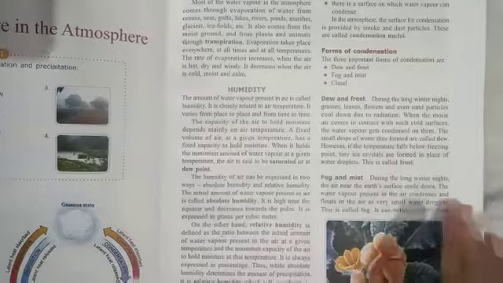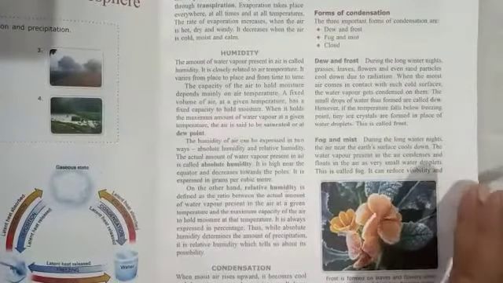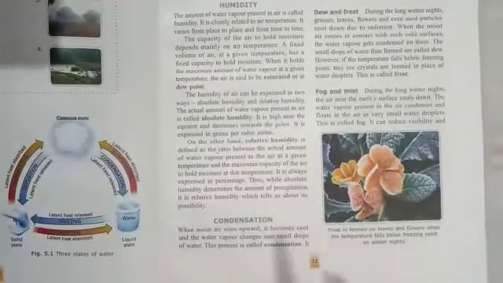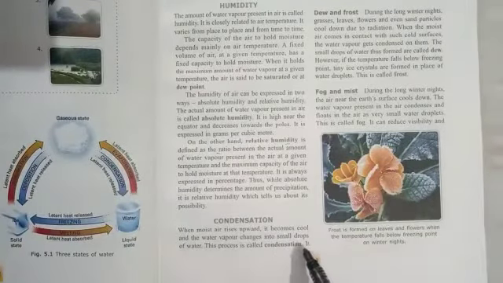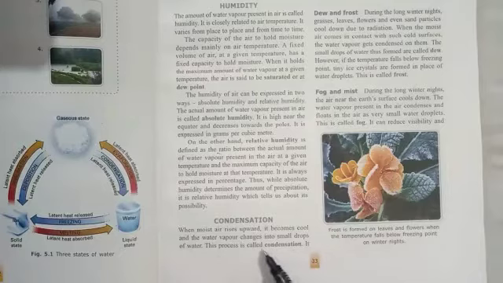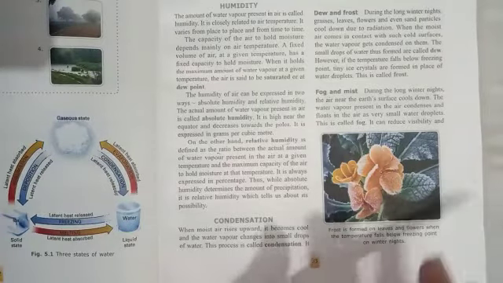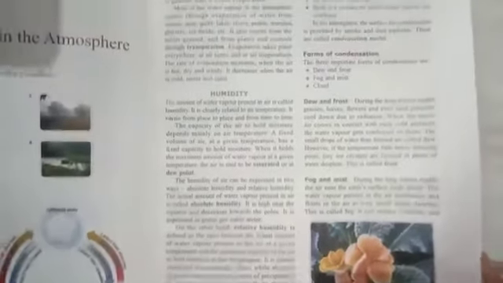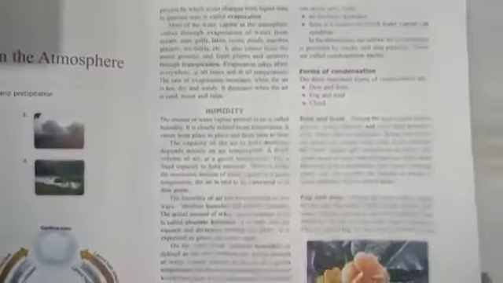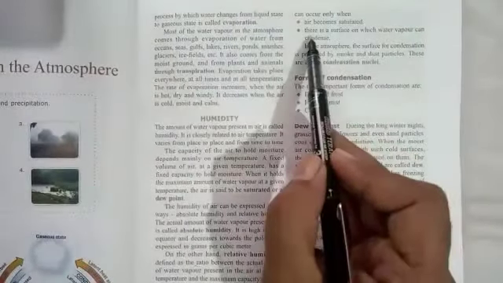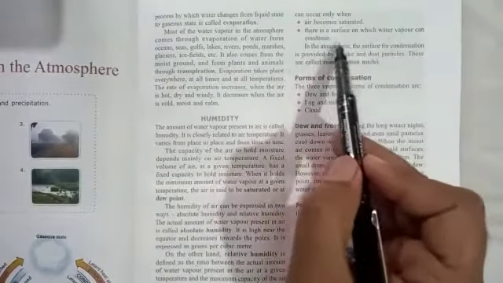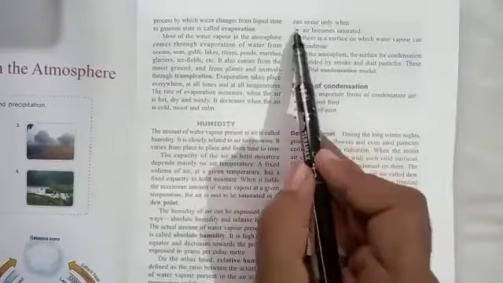Next topic is condensation. What is it? When moist air rises upward, it becomes cool and the water vapor changes into small drops of water. This process is called condensation. Condensation can occur only when these two conditions are fulfilled. One, when air becomes saturated, and number two, there is a surface on which water vapor can condense. These are the two important conditions.